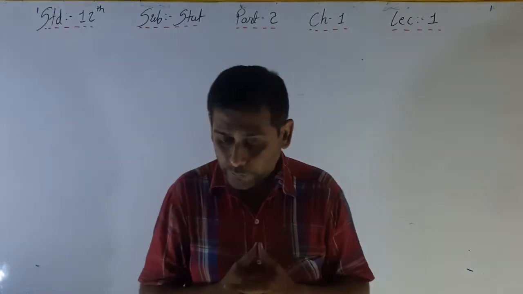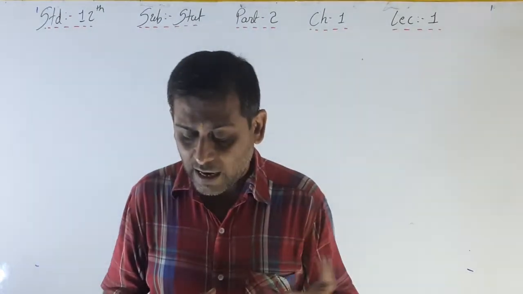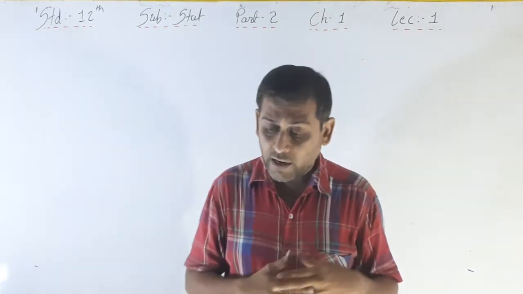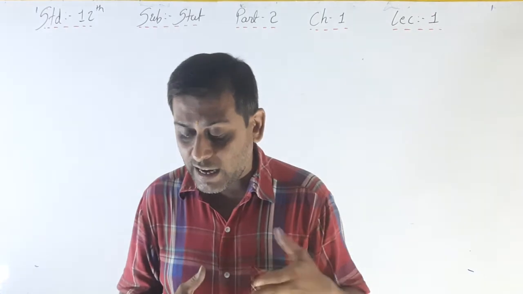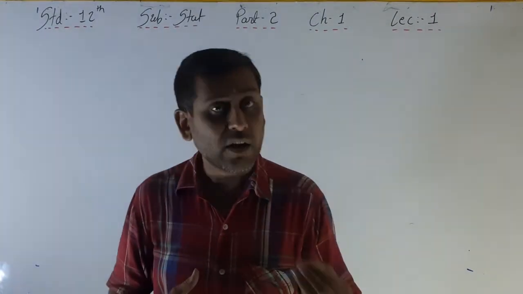So the following characteristics of a random experiment can be deduced from its definition. A random experiment can be independently repeated under almost identical conditions. The condition is fixed. Your coin must be unbiased, your die must be unbiased. If it is biased, then your answer will be certain, but if it is unbiased, then your answer will be uncertain. So the first characteristic is that a random experiment can be independently repeated under almost identical conditions.